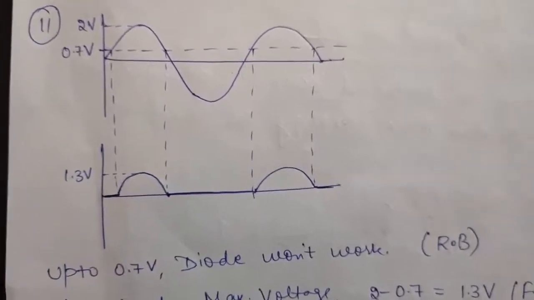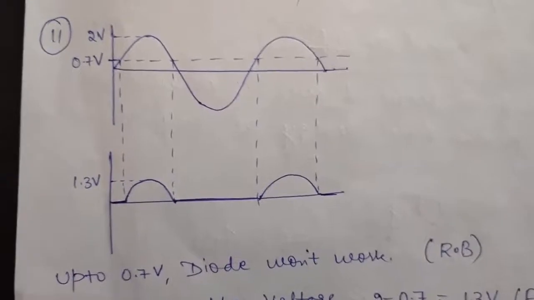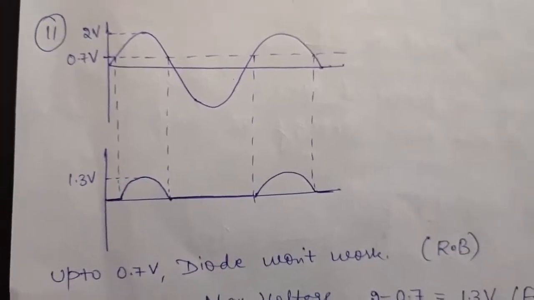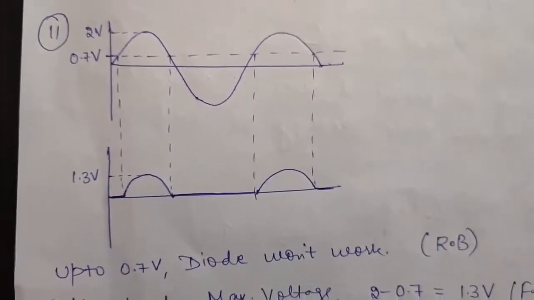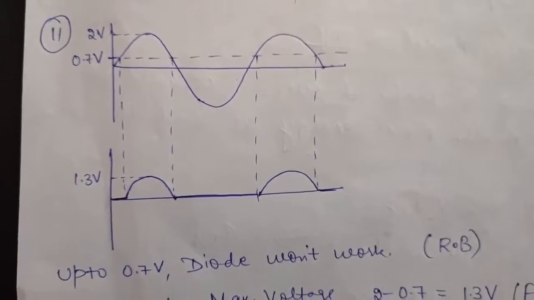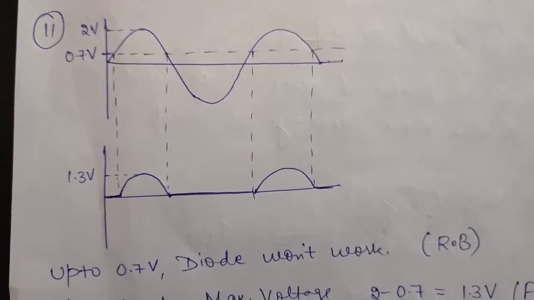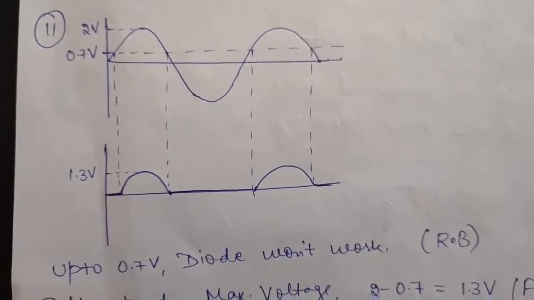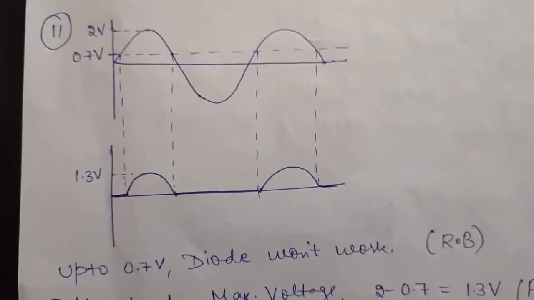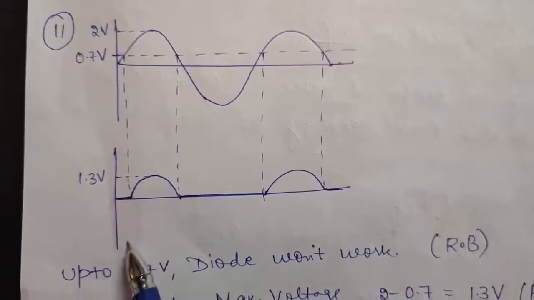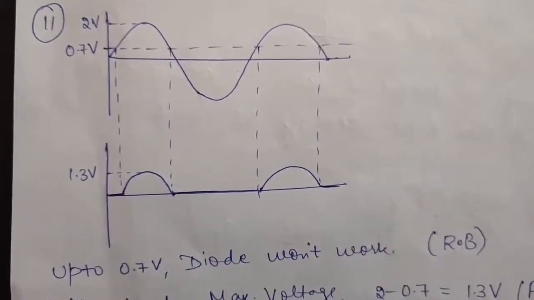Okay, so I am repeating it once again. First point, below 0.7 the diode will not work. Second point, above 0.7 volt, and for the positive half cycle the diode will work, and for the negative half cycle the diode will again not work. Okay, so on the basis of these three factors we have drawn this output.